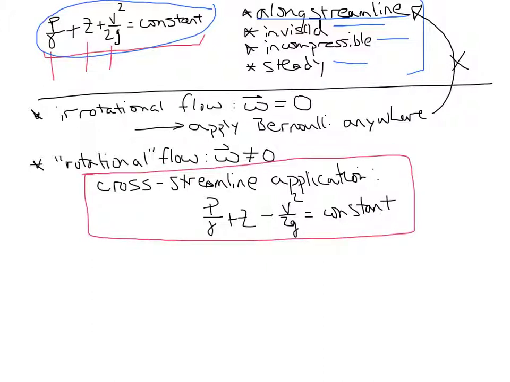In any flow, applying along streamlines ends up back at the original form of the Bernoulli equation, which I showed at the top here, with the along-streamline assumption.